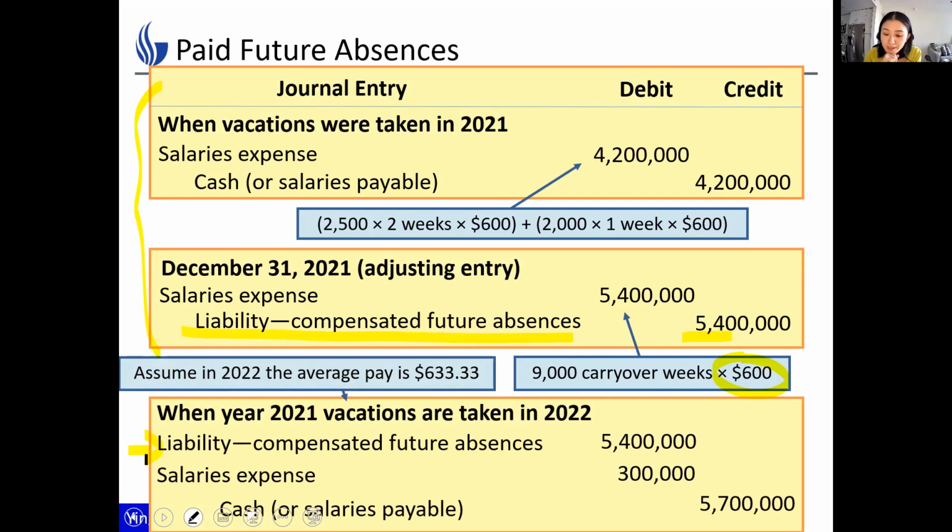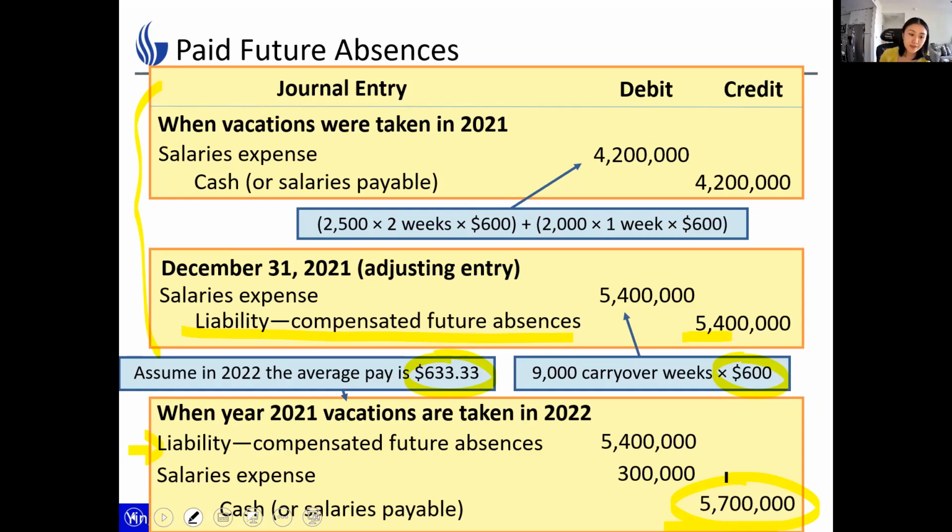So this is going to be first here, 5.4. However, it's no longer 600 on average per week. It increases to 633.33. This is an average number, so the number may be ugly. And now we have 9,000 carryover weeks. When they actually happen, it costs the company 633.33 times 9,000 weeks. And that gave us a total of 5.7 million.